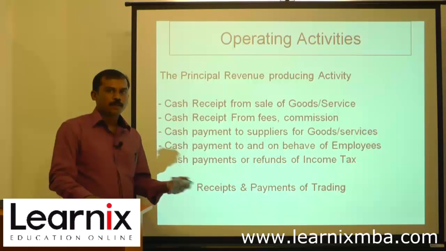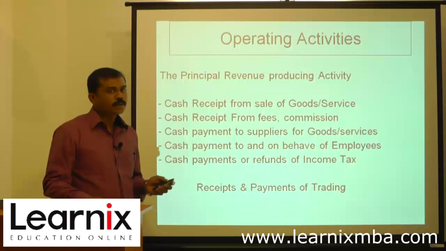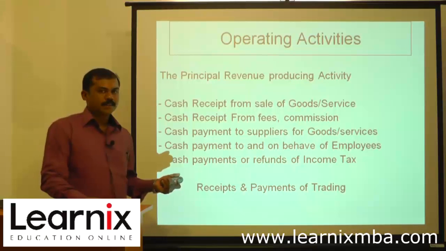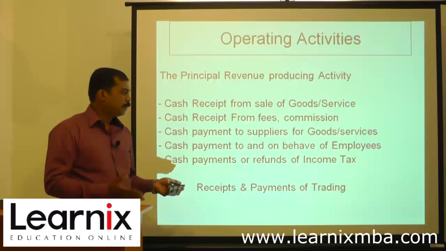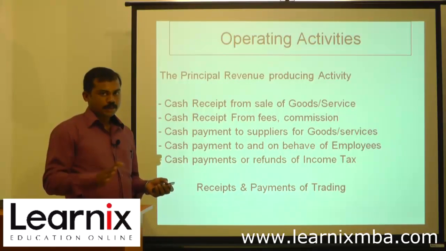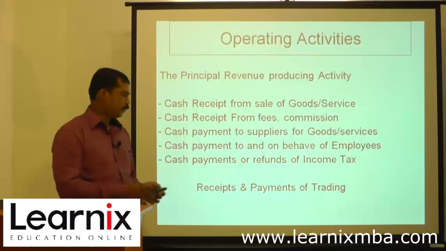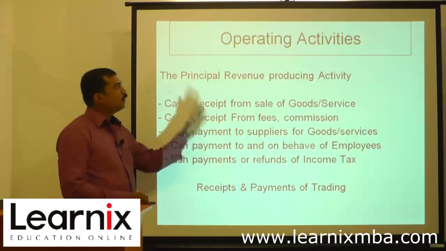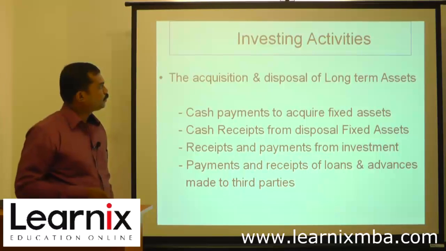Payment to employees, or on behalf of employees, if there is any payment, that will be considered as operating activity. Then cash payments or refunds of income tax, that is also considered as operating activity. Sometimes there will be payments of tax that will be considered as operating activity because the tax is paid because of the operating revenue. Then receipts and payment of trading is the main thing considered in operating activities.